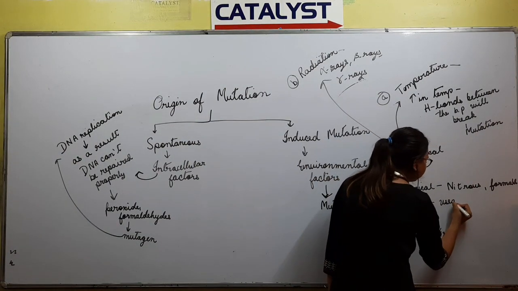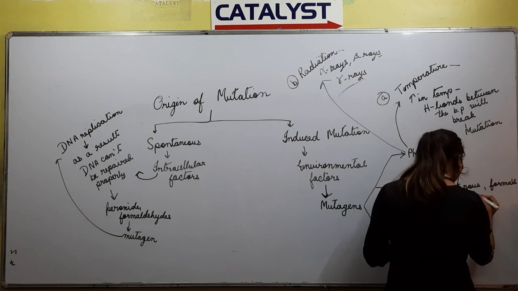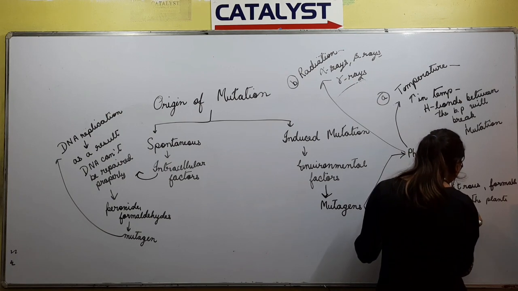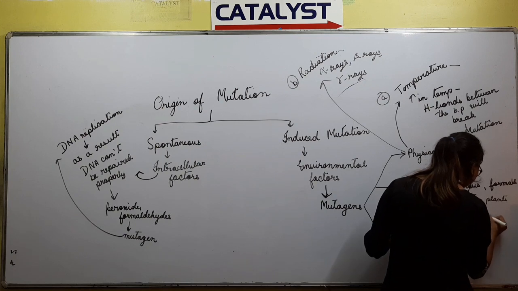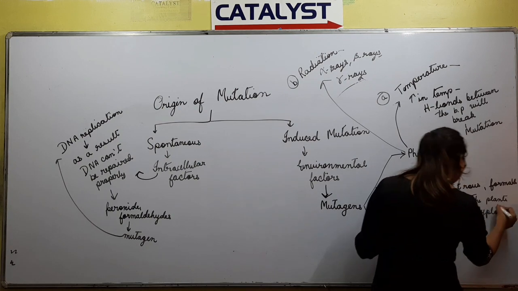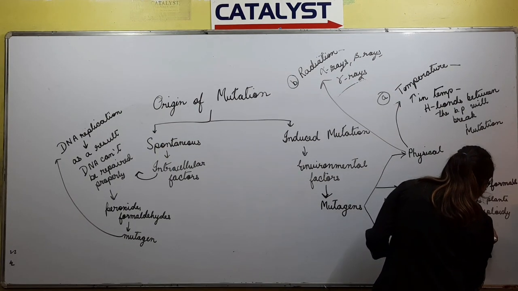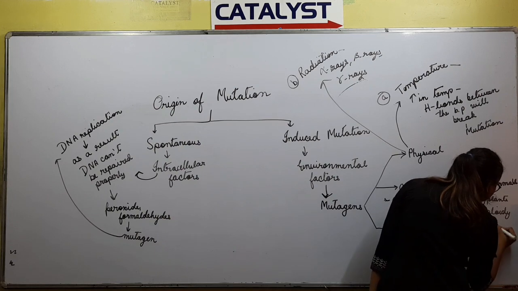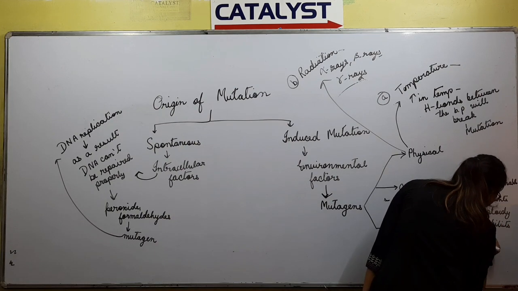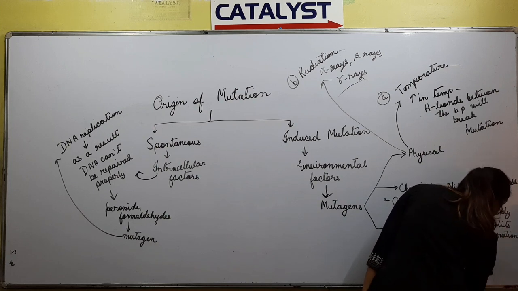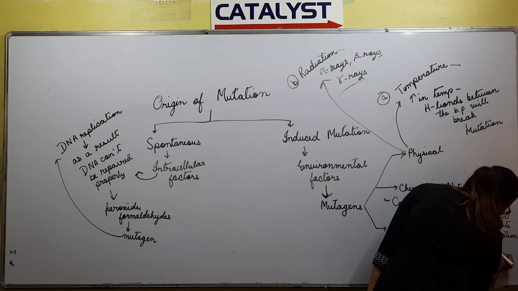Colchicine is used in plants to induce polyploidy, which inhibits the formation of spindle fibers.